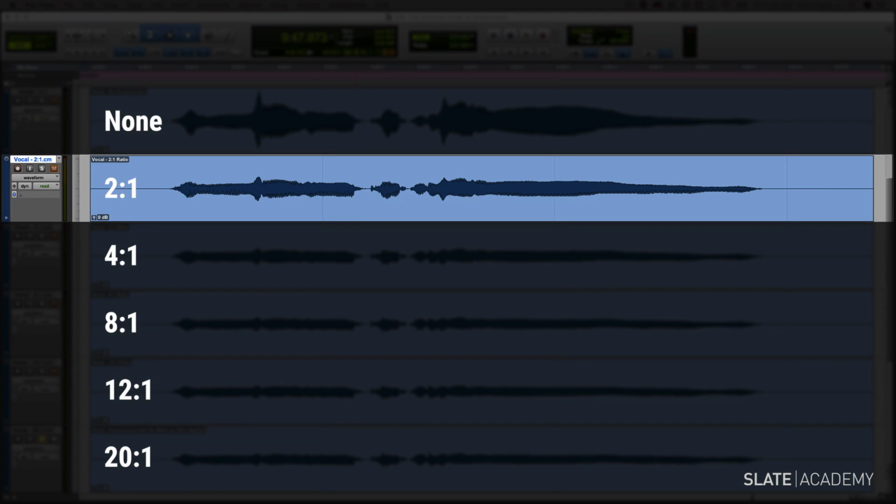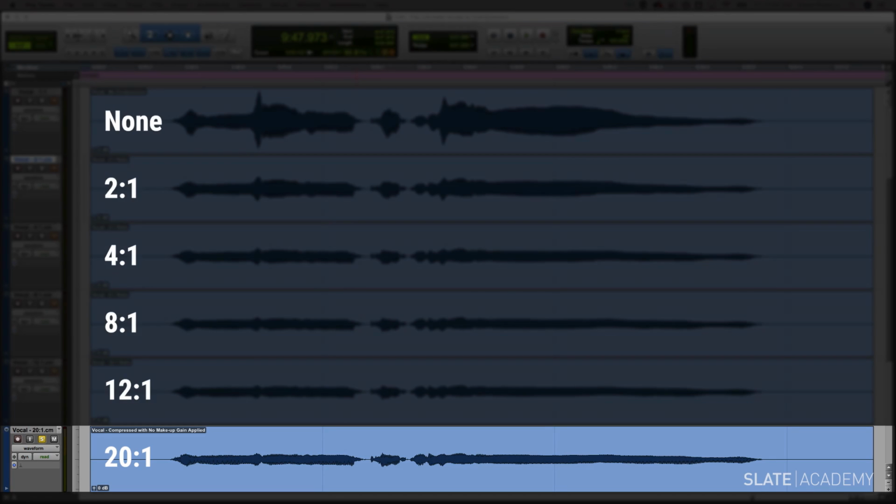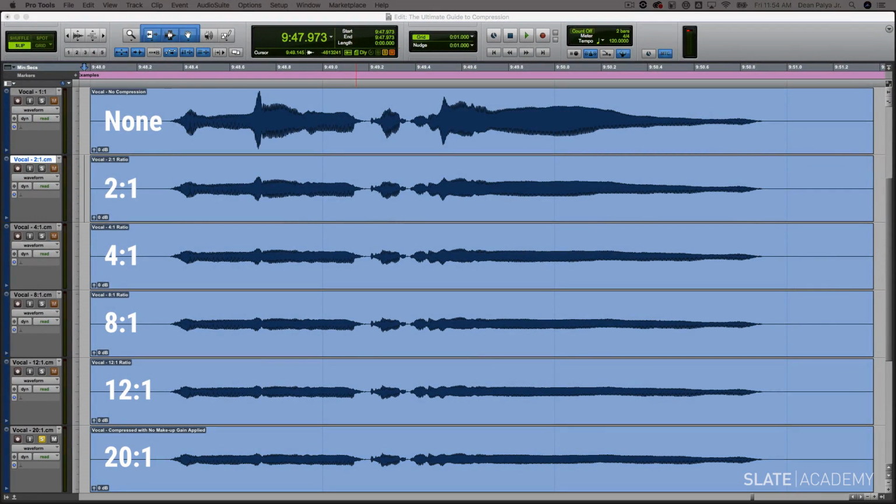You'll hear on the 2 to 1 ratio that it wavers a little bit in terms of volume. On the 20 to 1 ratio, you'll hear it's much more consistent in terms of volume. You'll also notice a difference on the consonant, the T sound of control. Listen carefully to those things.